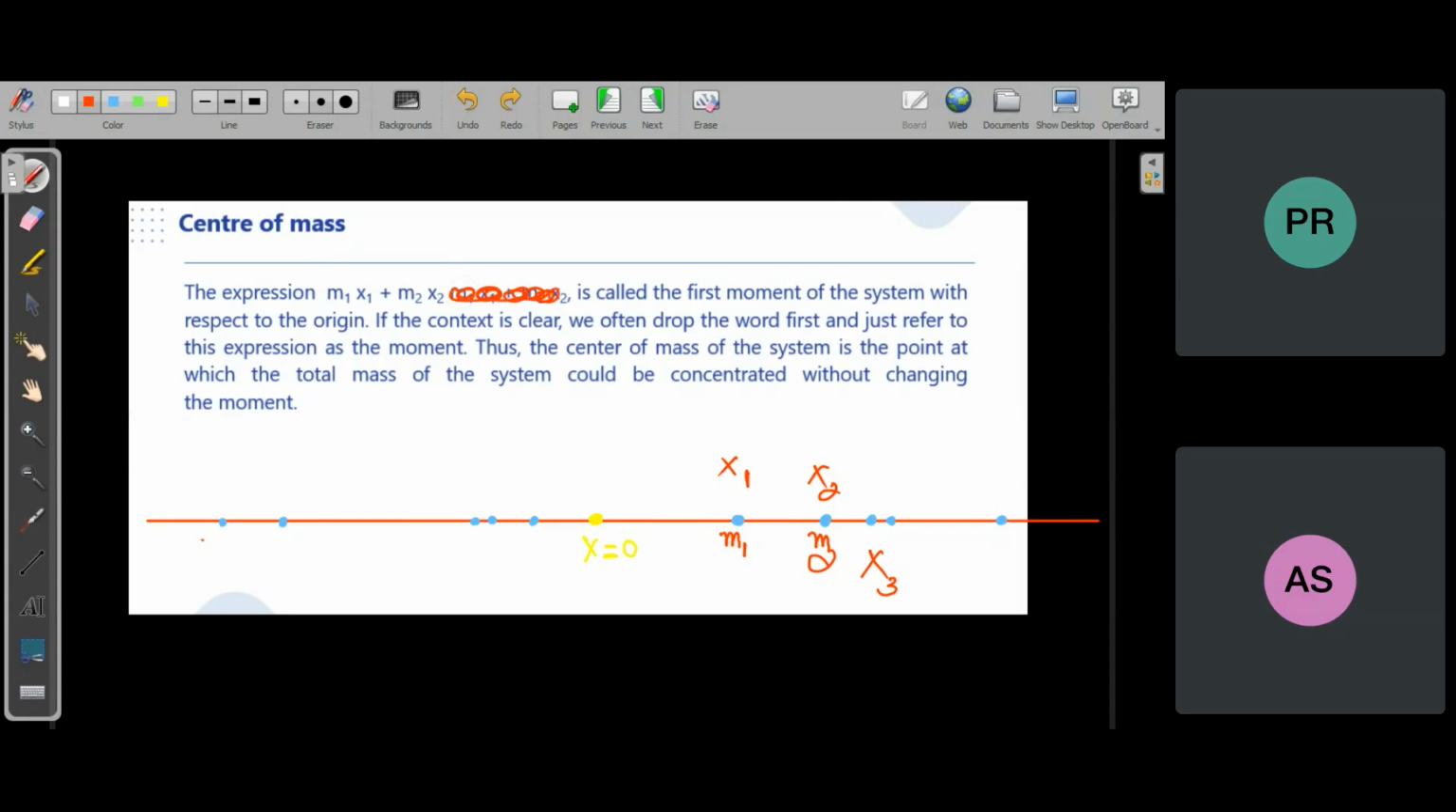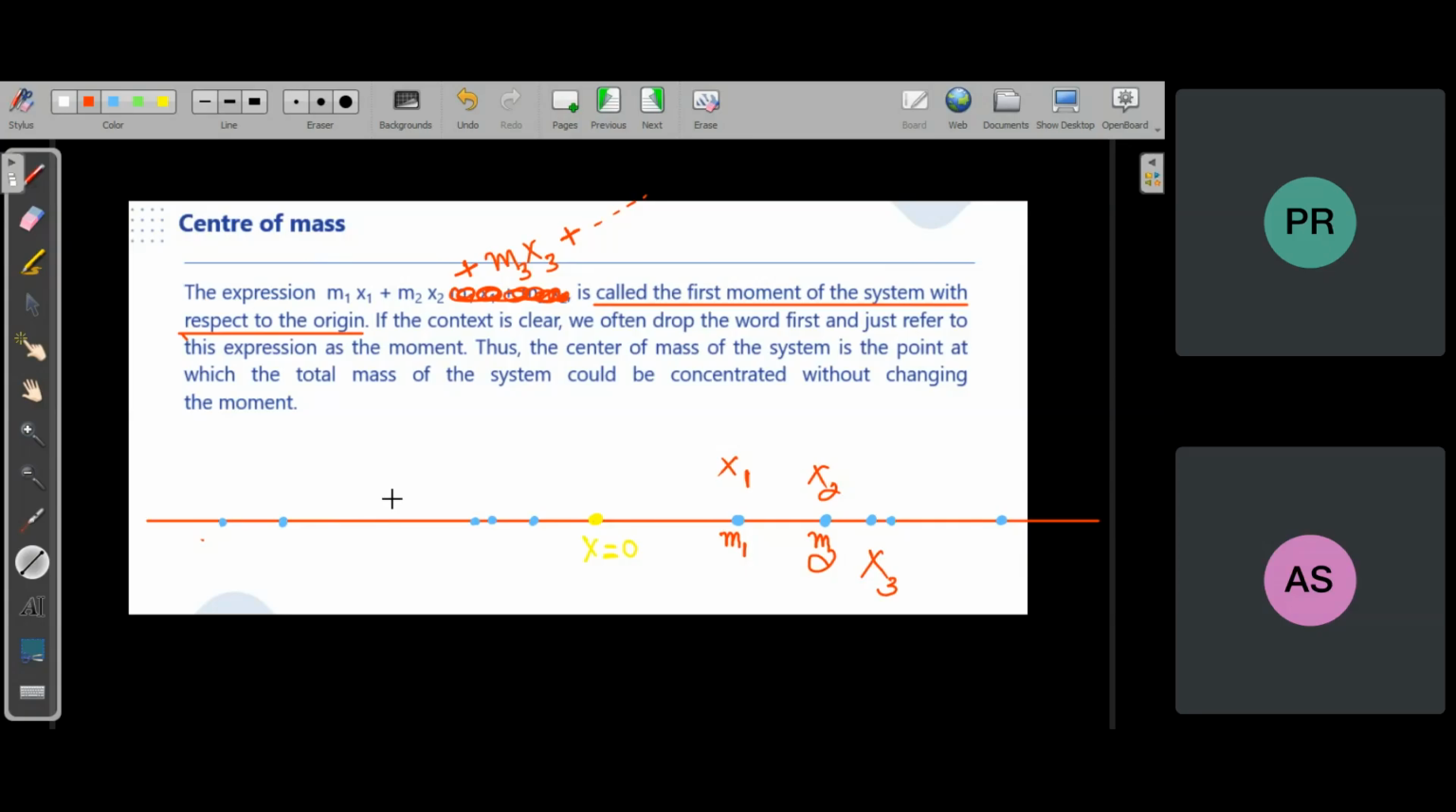plus m3 x3 plus dot dot dot, for all the particles. This is called the first moment of the system with respect to the origin, because here x1, x2, x3 are all x coordinates. X coordinate means the distance from the origin along the x-axis.